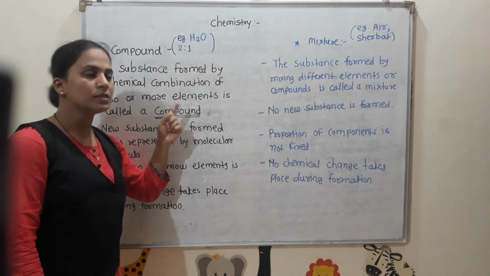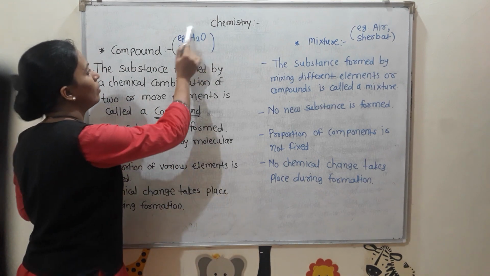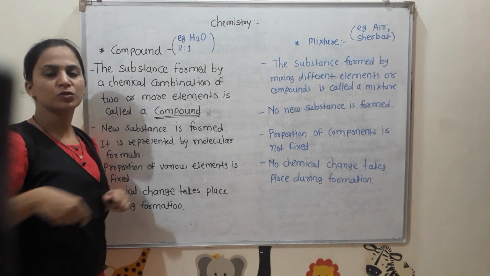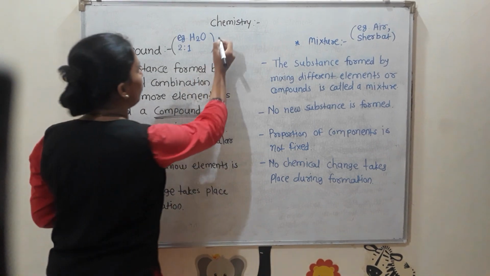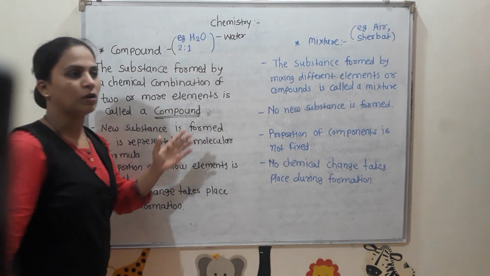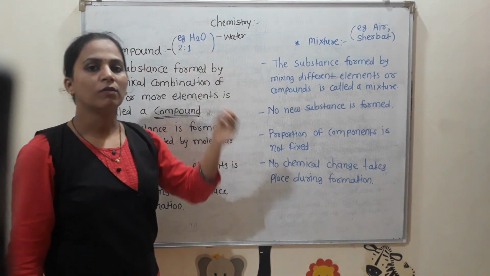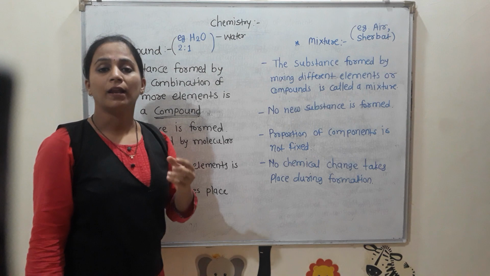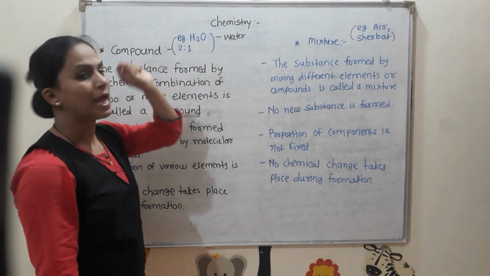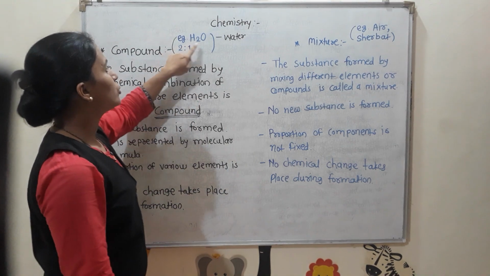I will explain this by giving you an example of a compound. You can see here H2O. H2O means what, students? H2O is the formula of water. That water may be from pond water, lake water, water from a well or your Bisleri bottle. All water molecules have the same formula H2O.